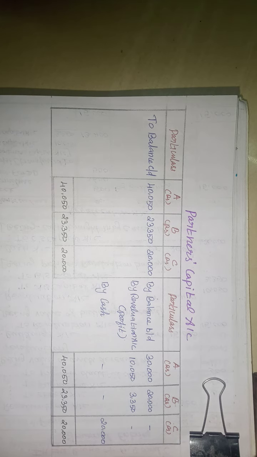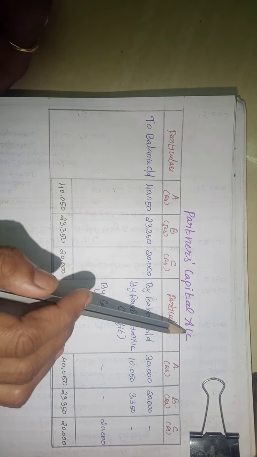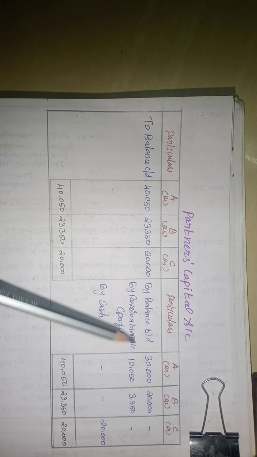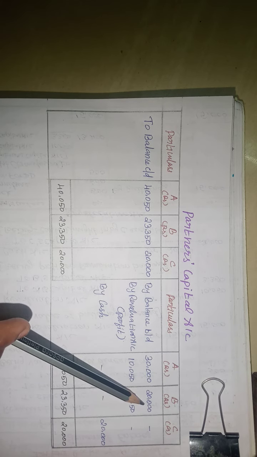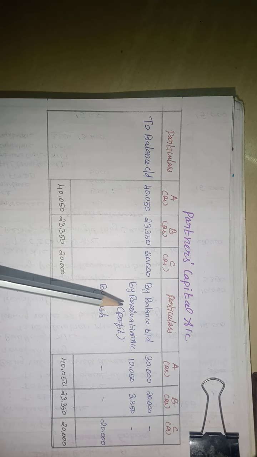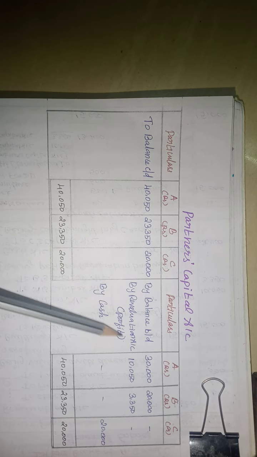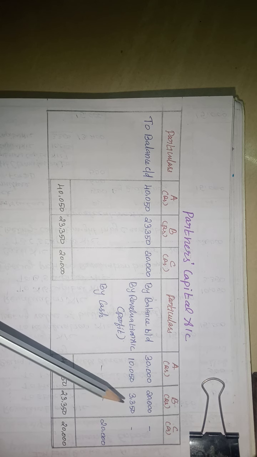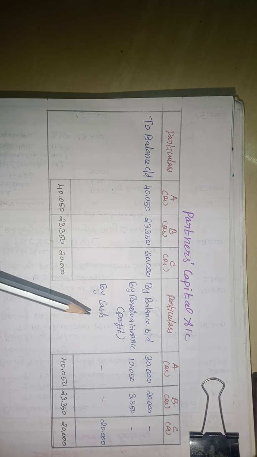The next step is we have to prepare the partners' capital account. So in the partners' capital account, the opening balances of A and B are 30,000 and 20,000. Then we have to record the revaluation profit, 10,050 and 3,350. Then cash received by C's account.